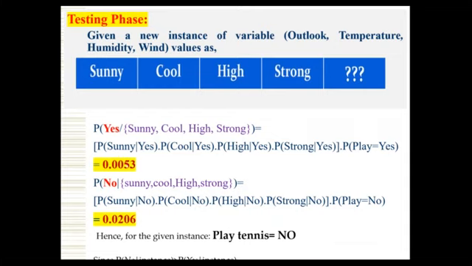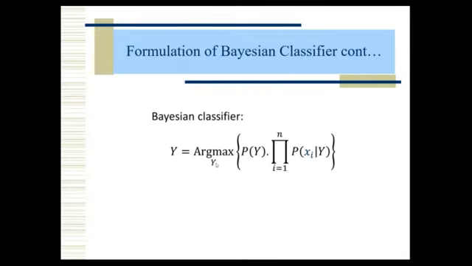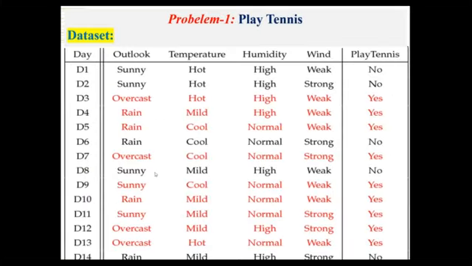Now we have to look for the highest probability. Between yes and no, the no probability is highest, so that's why we go for class no. That means finally the classification for the given instance is no. In the Bayesian classifier formula, the numerator is the class and the denominator is the feature vector. We apply the Bayesian formula we discussed in the previous slide. After multiplying all the probabilities available in the 4 tables, you get the required probabilities, and out of these 2 we are looking for the maximum probability. We are looking for the maximum, and the class corresponding to that maximum is the final classification.